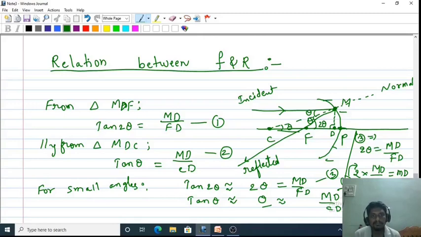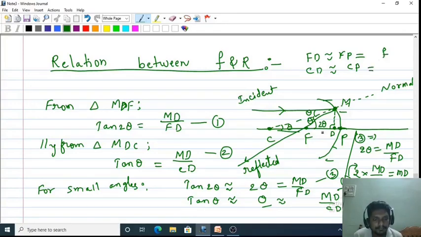Okay, so here, if the light ray is parallel to the principal axis, for paraxial rays, if the light ray is close to the principal axis, then FD is approximately equal to FP, and CD is approximately equal to CP. What is FD? What is FP? FP is the distance between pole and focus, so that is called focal length.